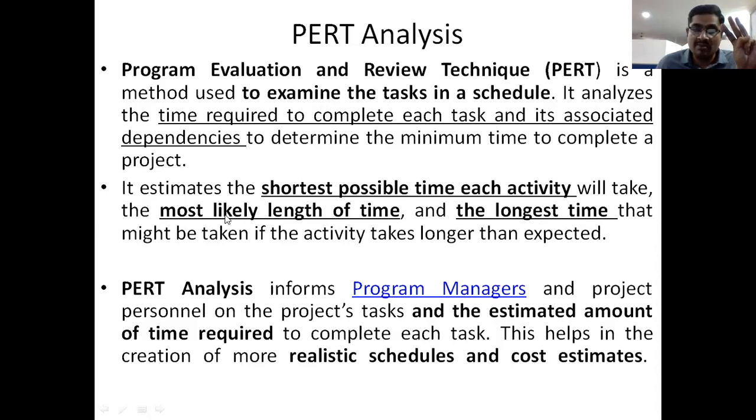Most likely means normal time. So short time, normal time, long time. These are the 3 timings. Shortest possible time means short in time. Most likely time means normal time for accomplishment of an activity or a function, and long time means very high time taking, the longest time to complete the task for each and every activity.